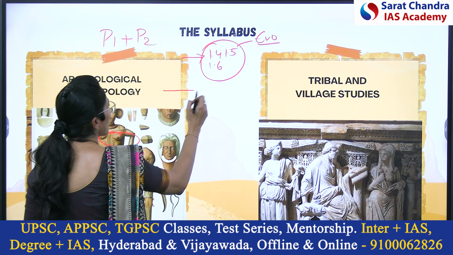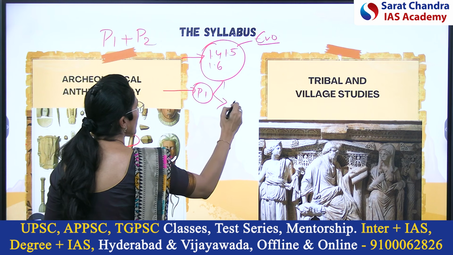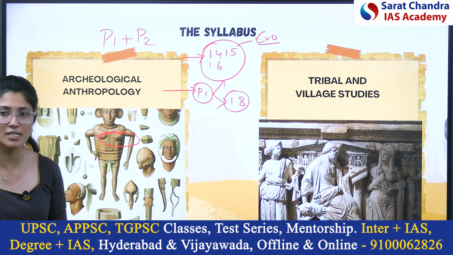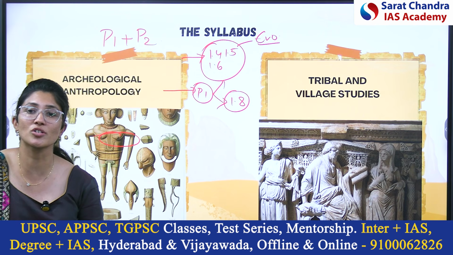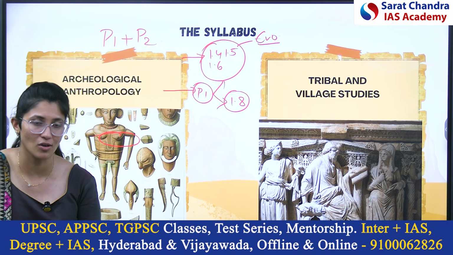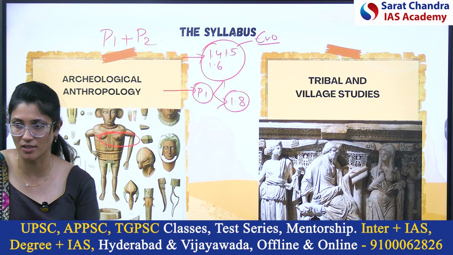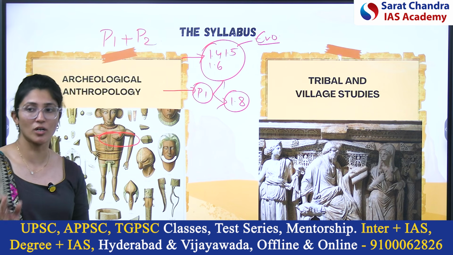And in paper 1, 1.8, it gives the details about dating methods, chronometric dating, relative dating methods, and prehistoric cultures of the world like Stone Ages, Old Stone Ages, right? Chalcolithic, Neolithic, prehistoric cultures of the world.